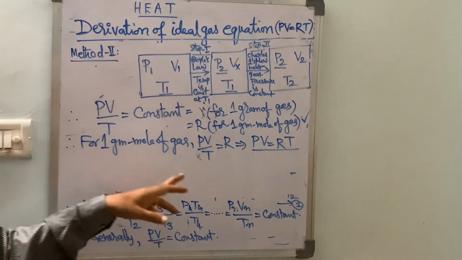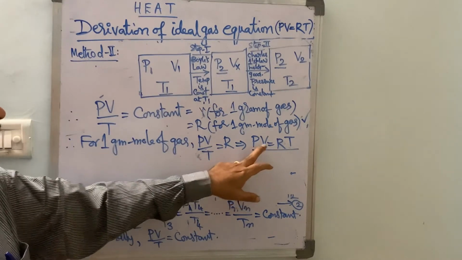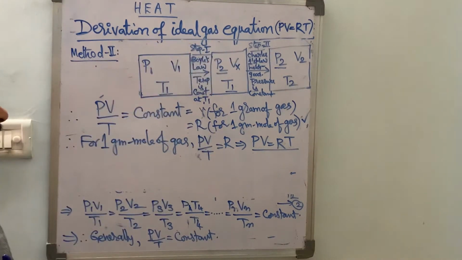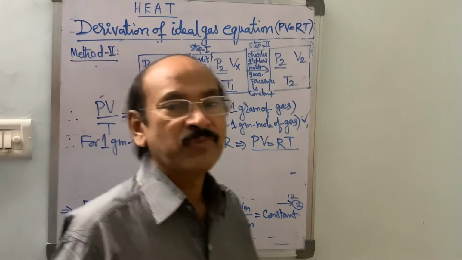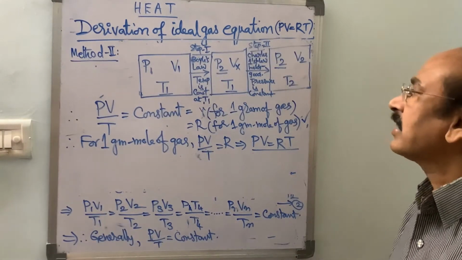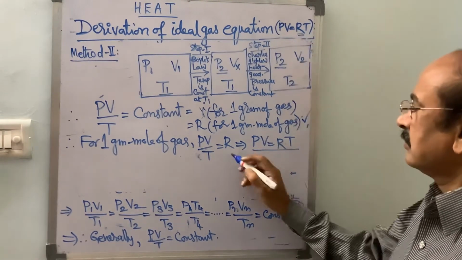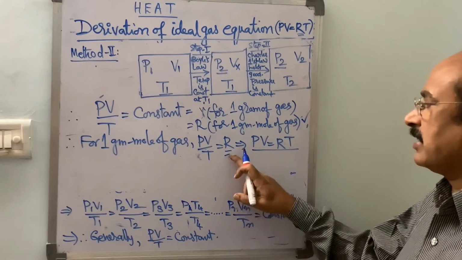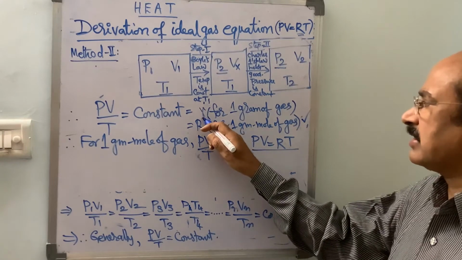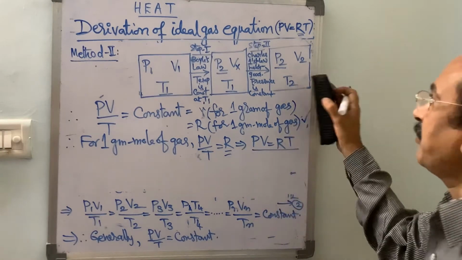Therefore, we obtain in this method too the same equation, PV equal to RT or PV equal to nRT, which is known as the ideal gas equation. A gas that follows all gas laws at all temperatures and pressures is known as an ideal gas. In this ideal gas equation, R is known as the proportionality constant. Capital R is called the universal gas constant, whereas small r is known as the gas constant. Let us know the difference between small r and capital R.